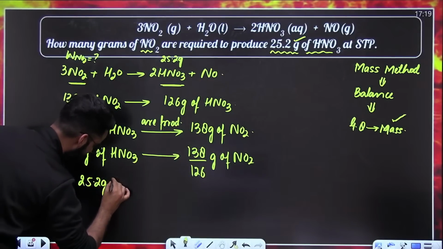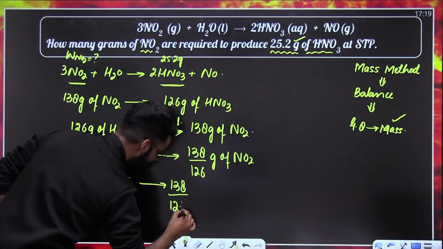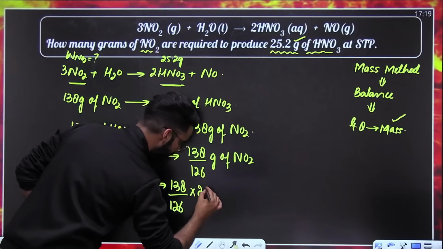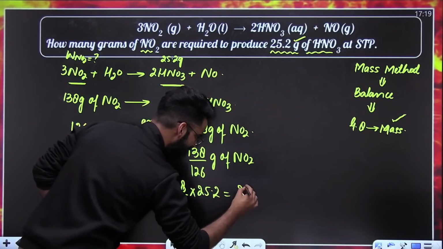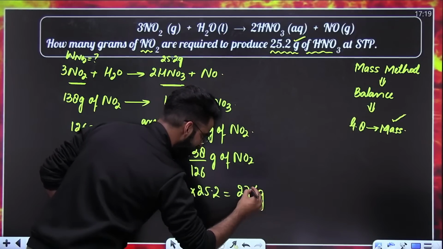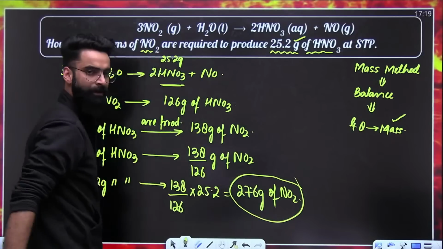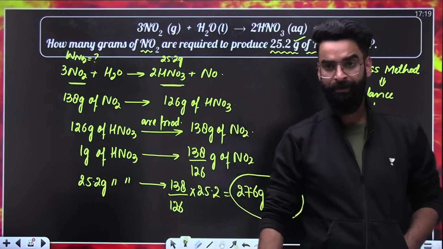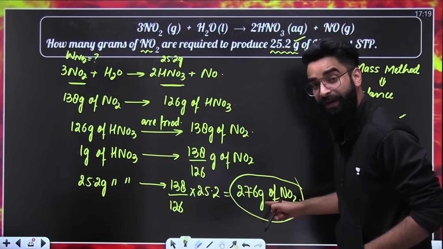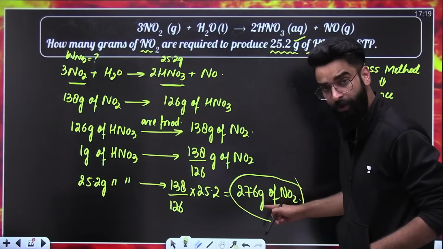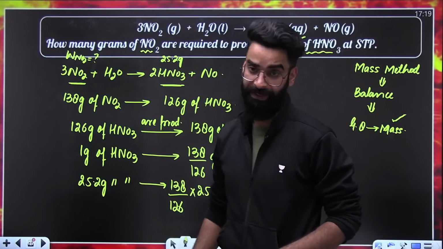So 25.2 grams of HNO3 will be produced from 138 divided by 126 multiplied by 25.2 grams of NO2. This value comes out to be 27.6 grams of NO2. Okay? So what did I calculate? Check it out. This is the mass of NO2 which is required to produce 25.2 grams of HNO3.